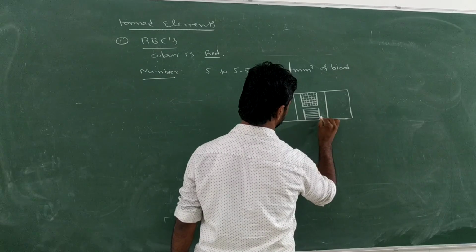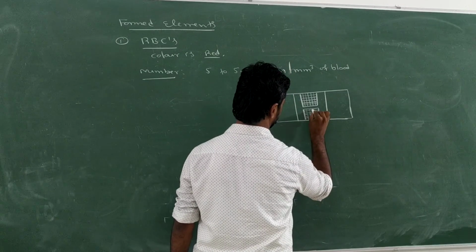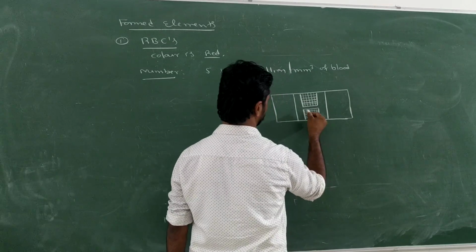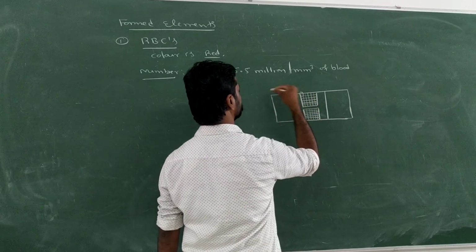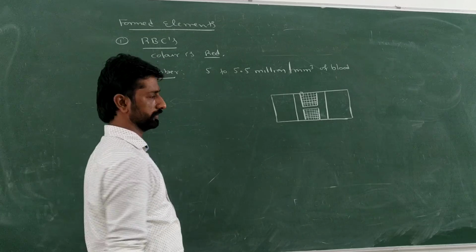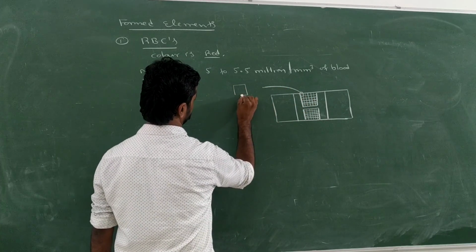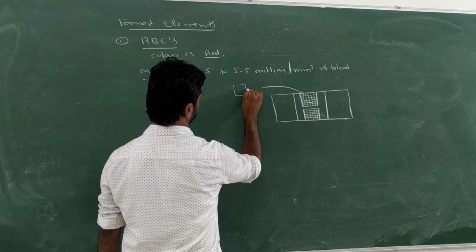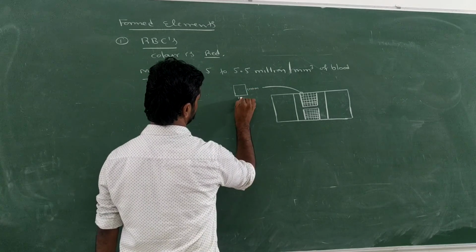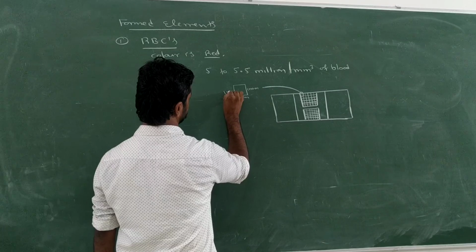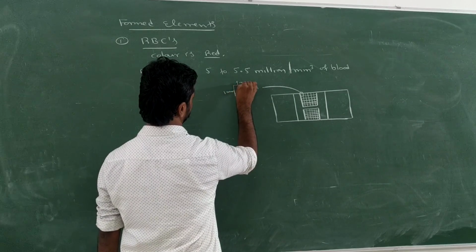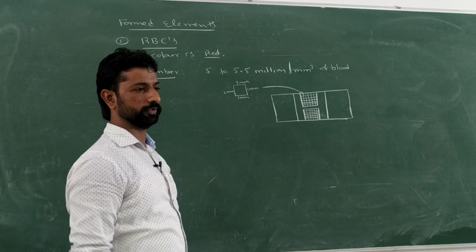This cube will have 1 millimeter on all sides. This is called 1 cubic millimeter.